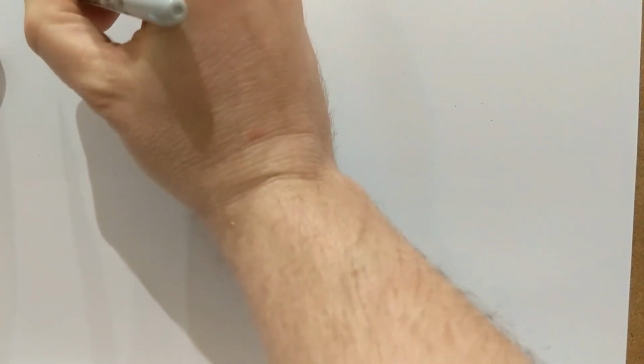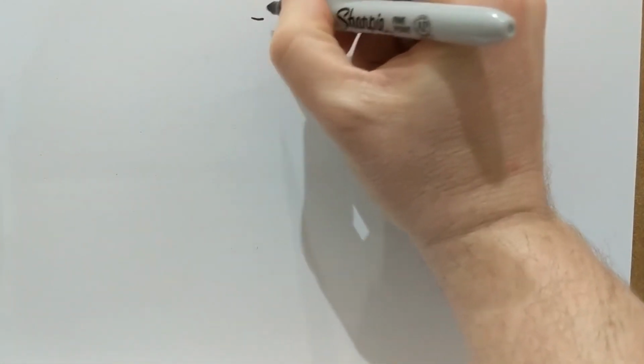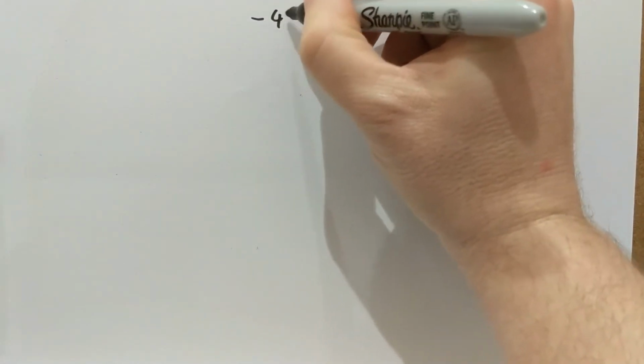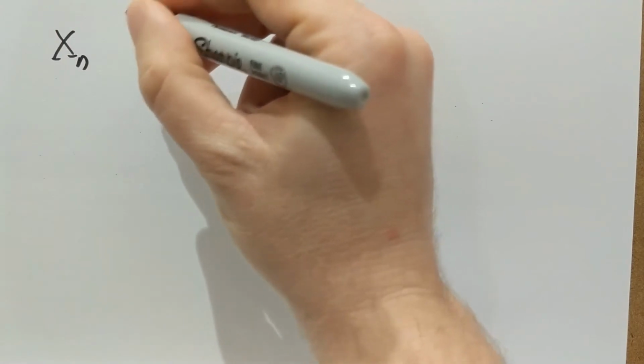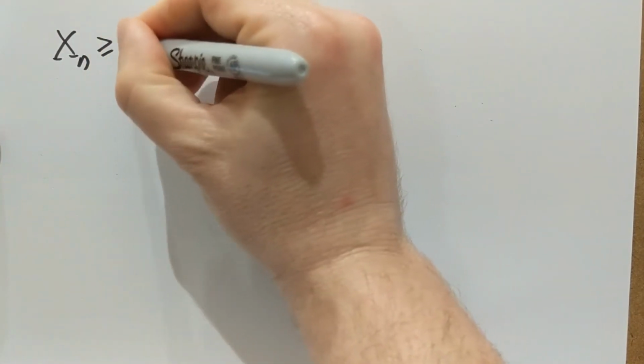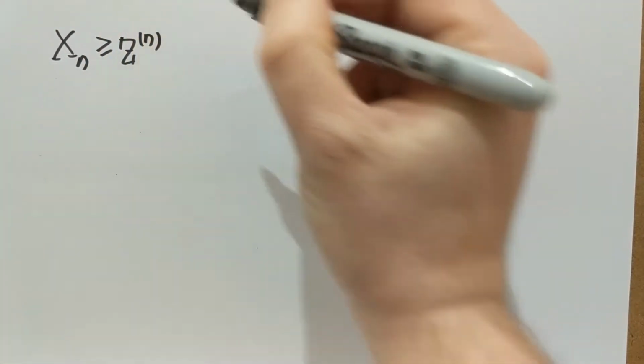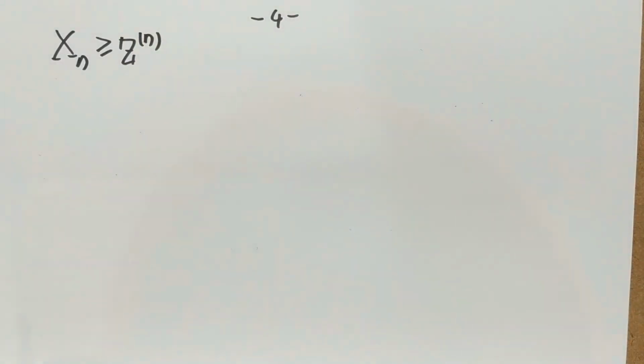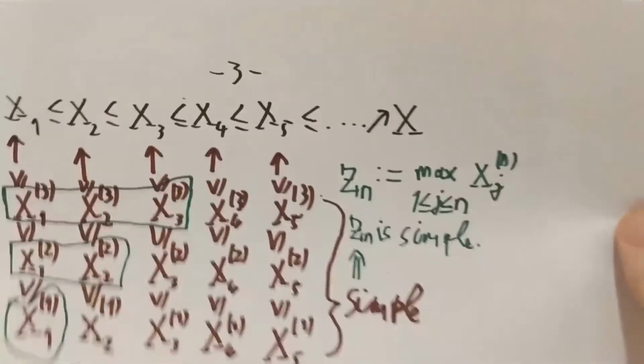So, the first observation is that, so let me change colors back here. The first observation is going to be that xn, which was the original sequence we were looking at, this is page 4, so xn is larger than or equal to Zn. That's my first observation, and let's just quickly verify that from the picture.